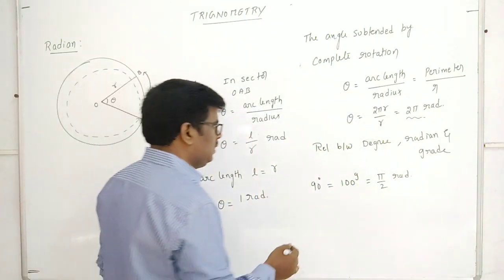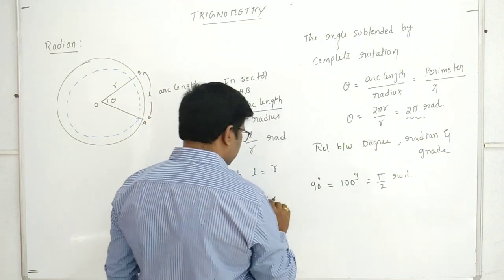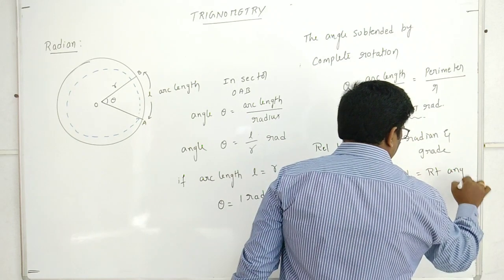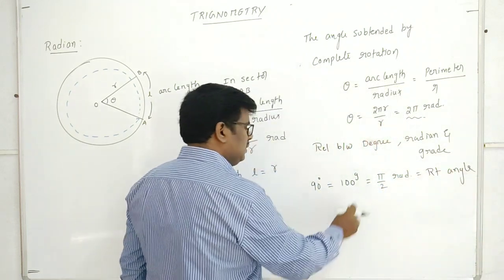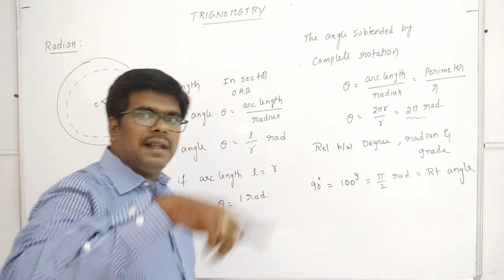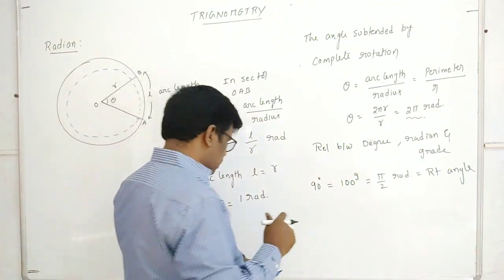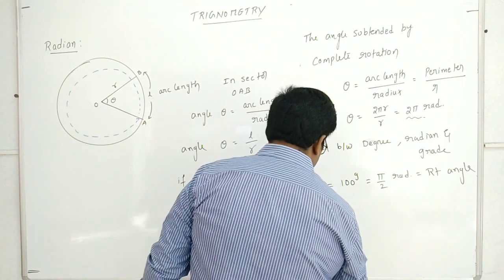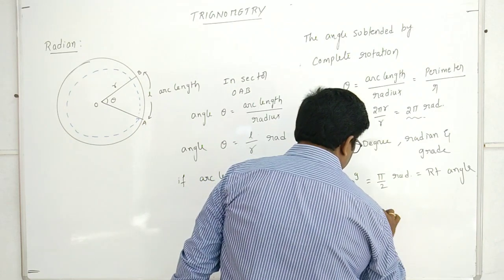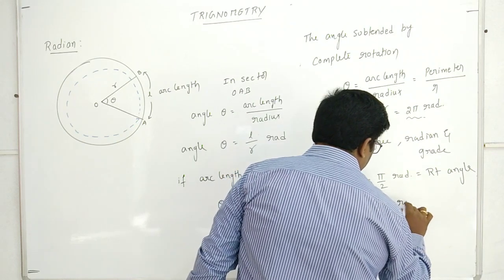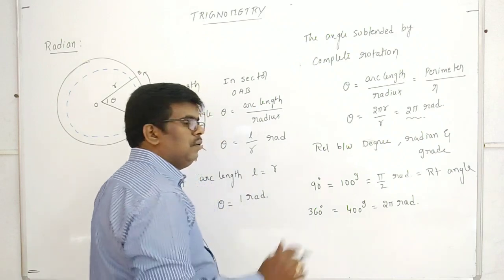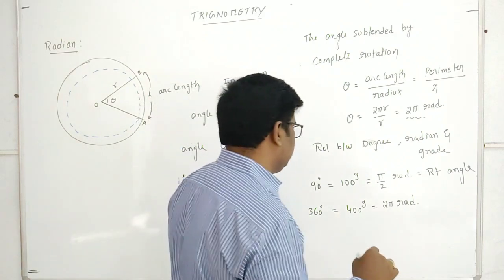So a right angle means 90 degrees, 100 gradients, pi by 2 radians. Or else, if you take the complete circle, you can write 360 degrees, 400 gradients, that is equal to 2 pi radians. So this is one complete rotation, a complete circle we can say.